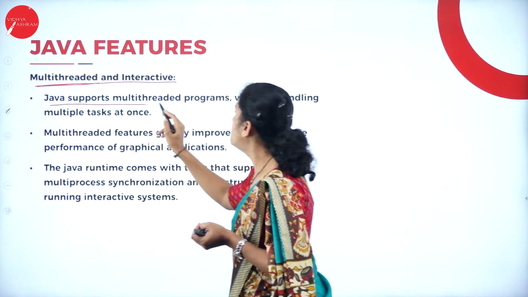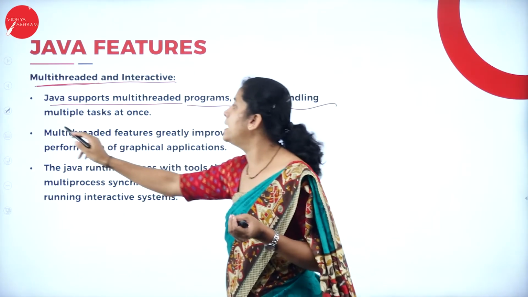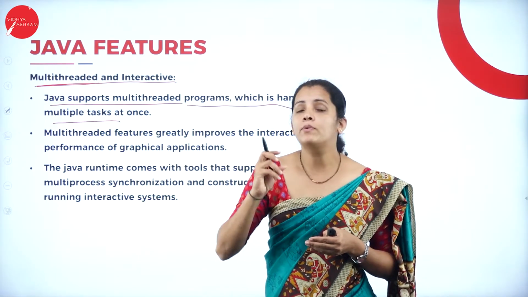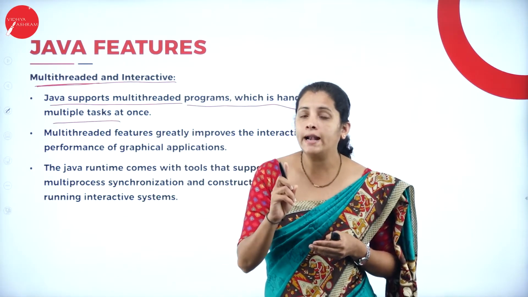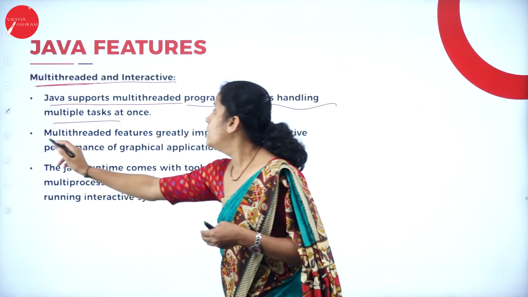Here Java supports multi-threaded programs which handle multiple tasks at once. That means Java programs are capable of handling multiple tasks simultaneously.